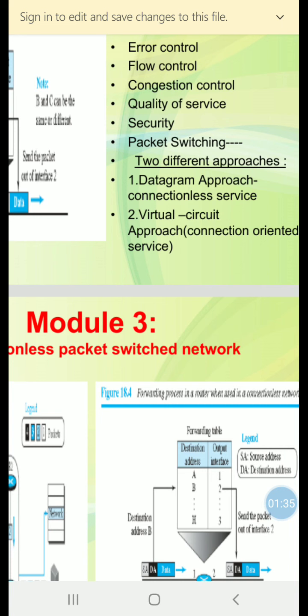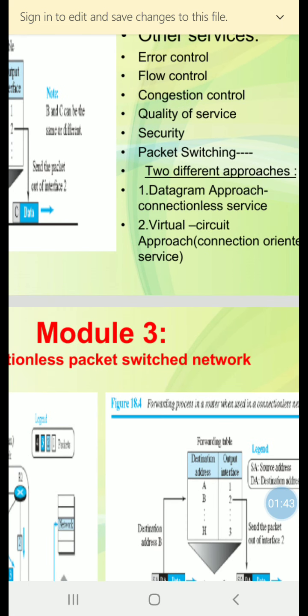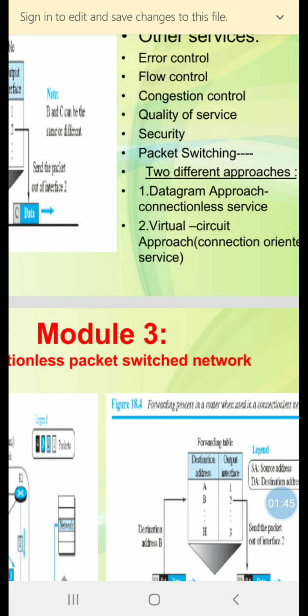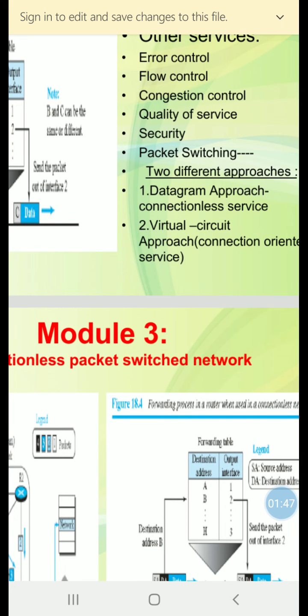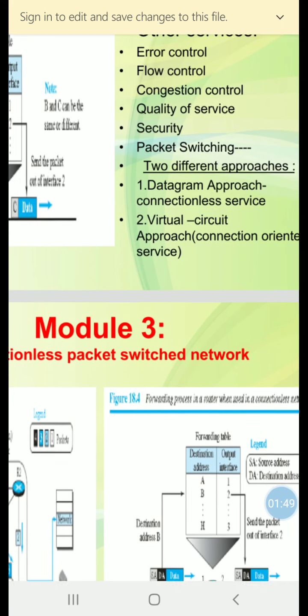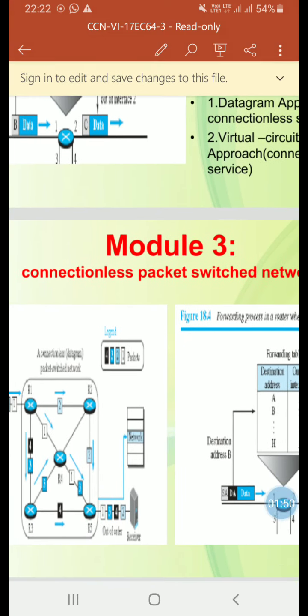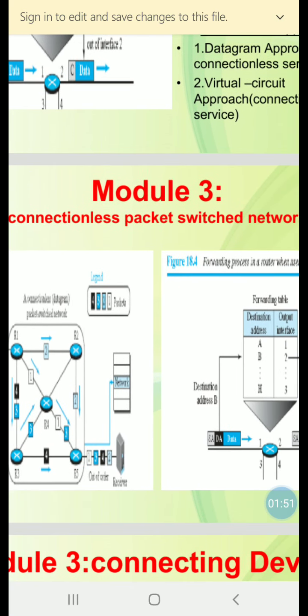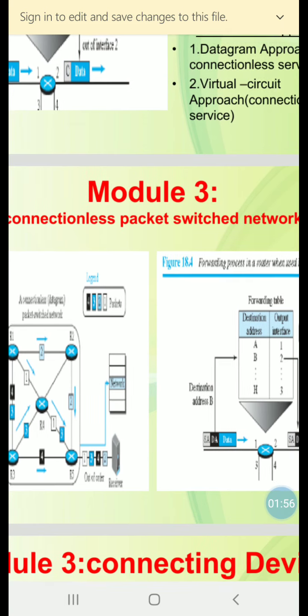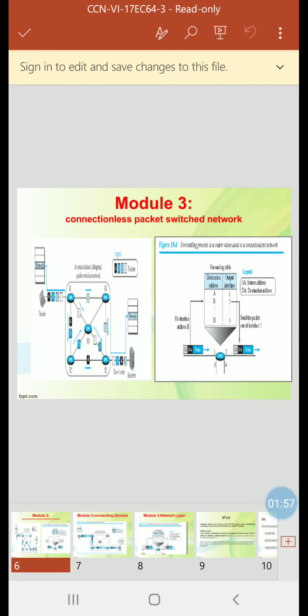The datagram approach is also called connectionless service, and the virtual circuit approach is called connection oriented service. Now we'll see the datagram approach, which is connectionless service, in a connectionless packet switched network.